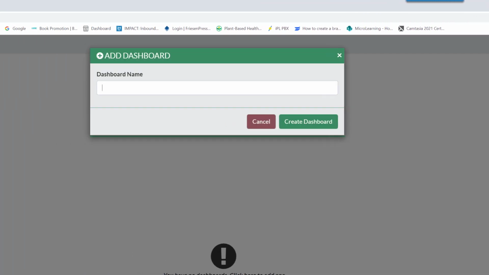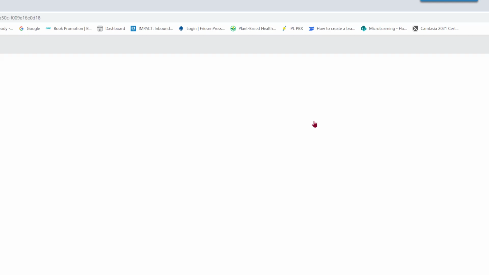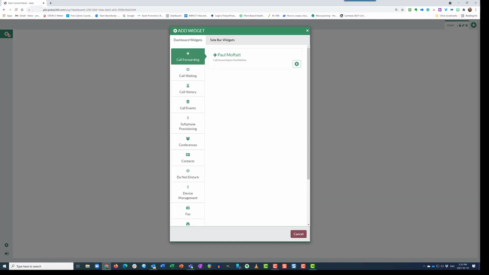So the first thing we have to do is go to the top right corner, click on plus, and then create a dashboard. For this one, I will call it main. Once the dashboard is created, the next step is to go to the left plus side, and we start adding our widgets. For the purposes of this one, I'm going to add call forwarding.